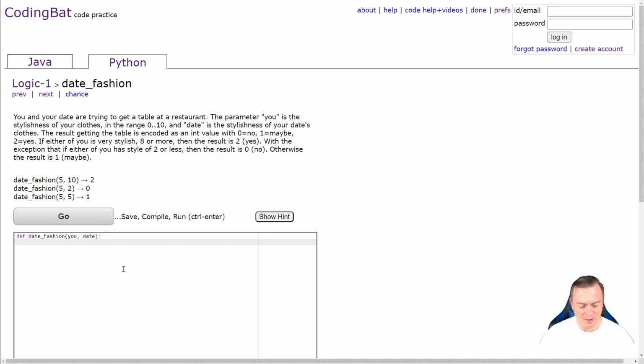Cool. So the first bit, just coding straight into it. I hear that exception and that sort of stands out to me. So the result of getting the table is blah, blah, blah.